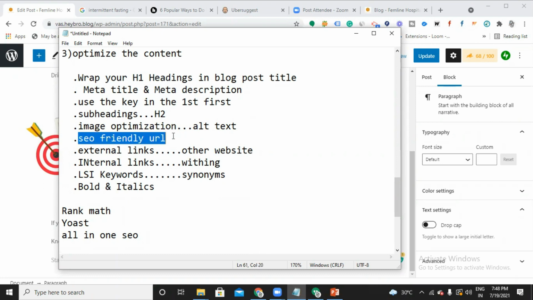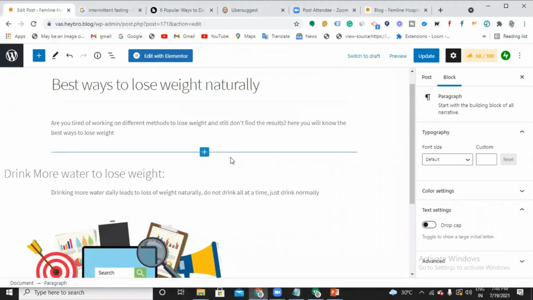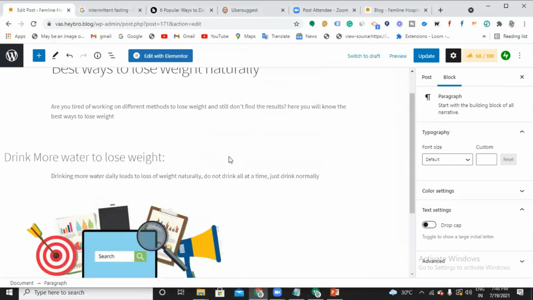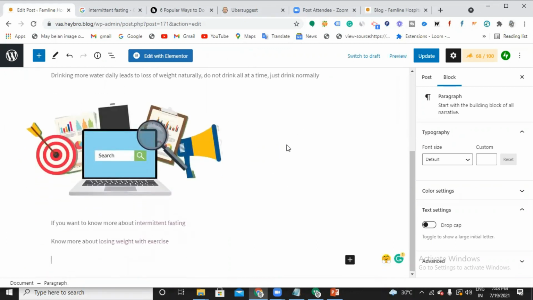Did I optimize my URL even? Yeah, that's all done. External links, internal links, LSI, bolds and italics. I have used all these important places with a proper keyword. That's fine. But what are we left with? Is this fine to be on top? Like, is this okay to be on top?